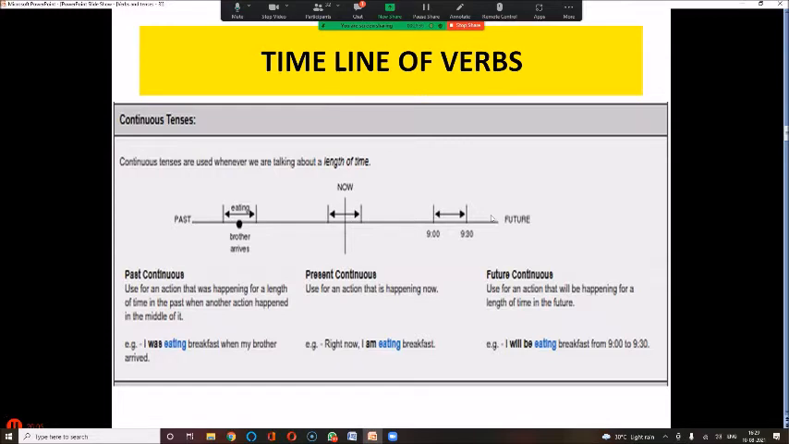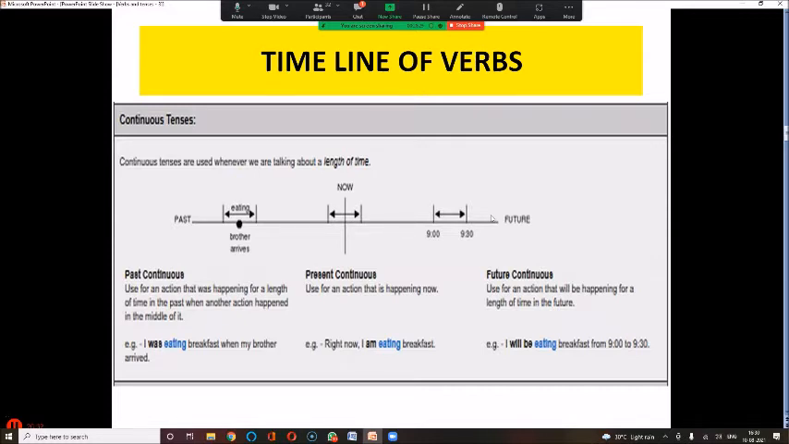Now that means that now it is before 9. It cannot be any time. It could be yesterday. It could be anything. But now time is before 9. That means now if the time is 8 o'clock, then I am expressing my intention that what will I be doing between 9 and 9:30. So between 9 and 9:30, I will be eating my breakfast.